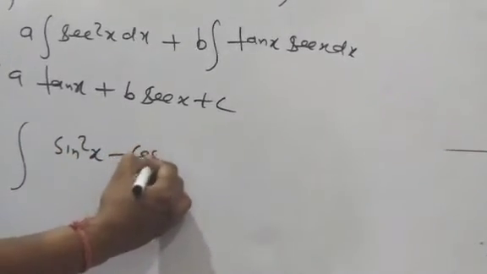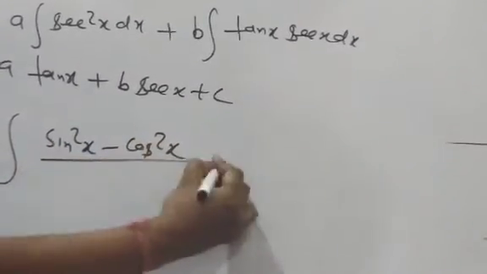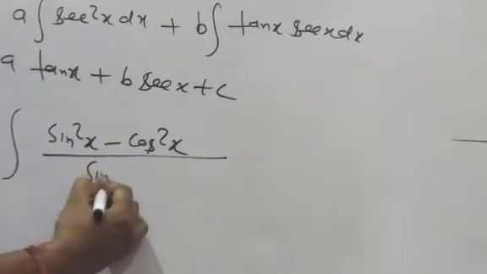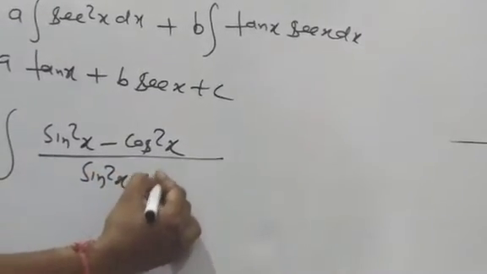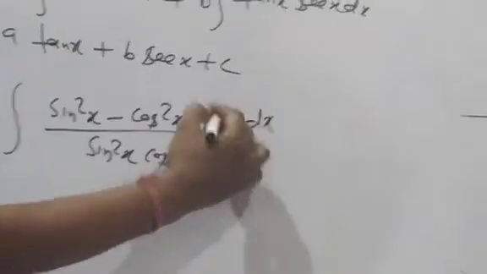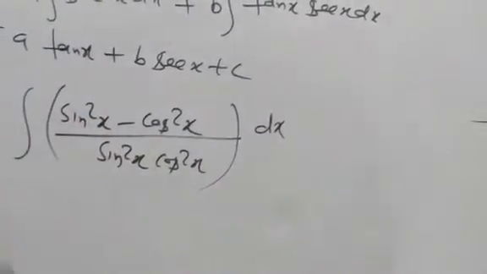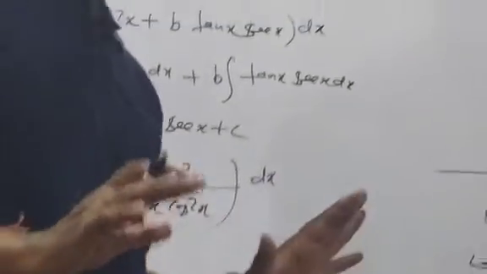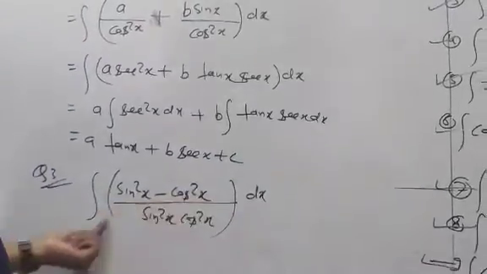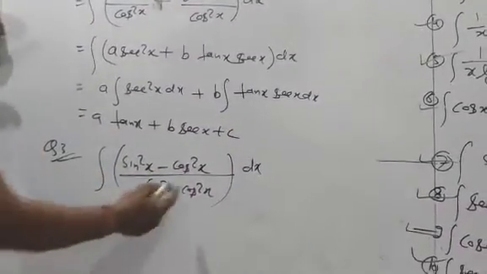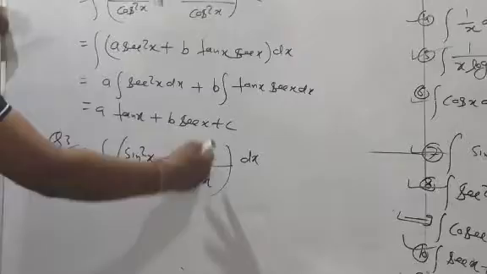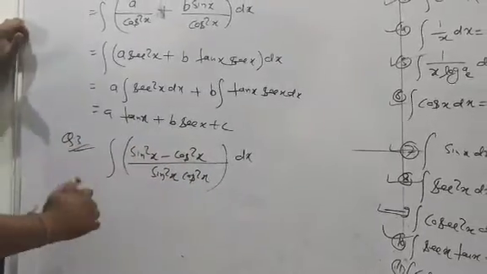Integration of sin square x minus cos square x, whole upon sin square x into cos square x, and dx. Clear? First of all, we have to see the symbol. Symbol means this is an integration symbol. Now we don't have a direct formula for this question.